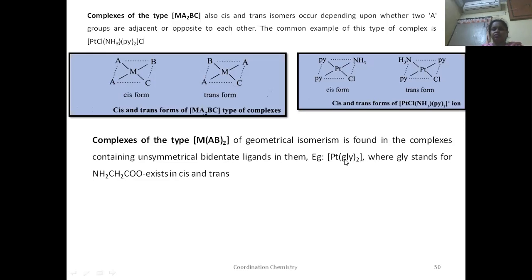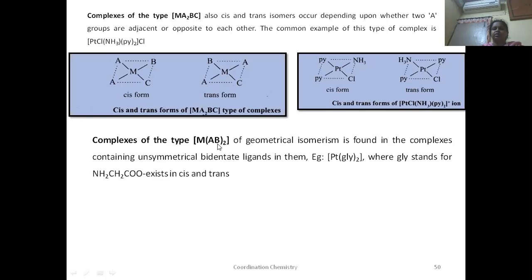For example, glycinato. This is the structure of glycinato, NH2, CH2, COO. This is a bidentate ligand. If you see this bidentate ligand, what are the donor atoms here? This nitrogen is a donor atom, and this oxygen is also a donor atom. So there are two different donor atoms here, which we indicate with A and B. AB means a bidentate ligand. A means one donor atom, B means another donor atom from the same ligand.